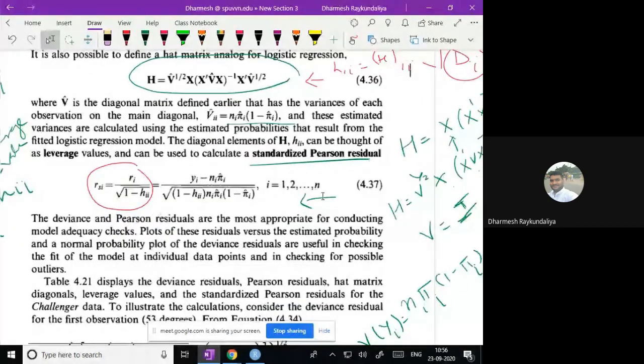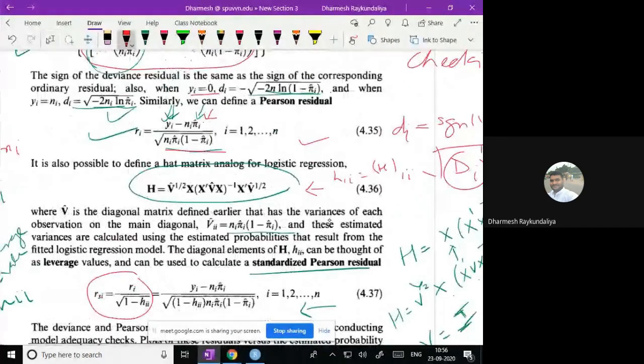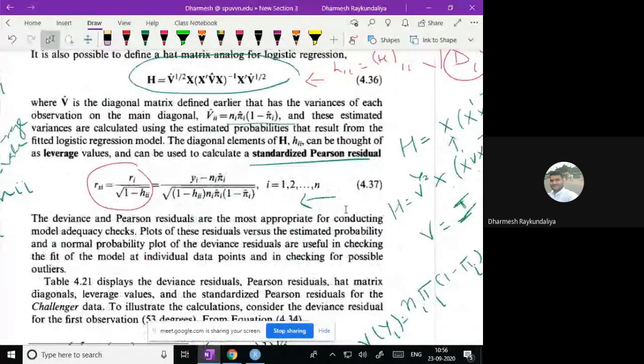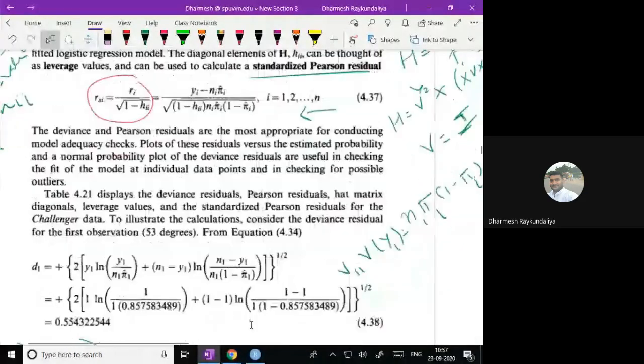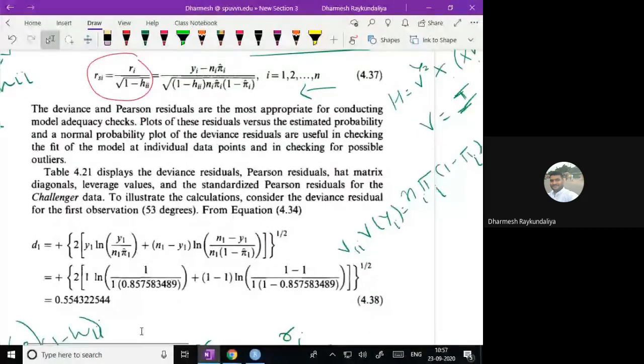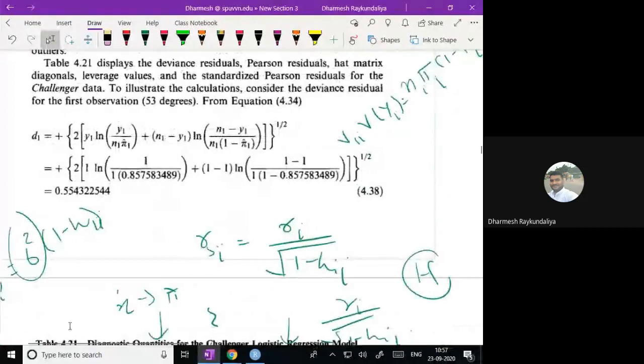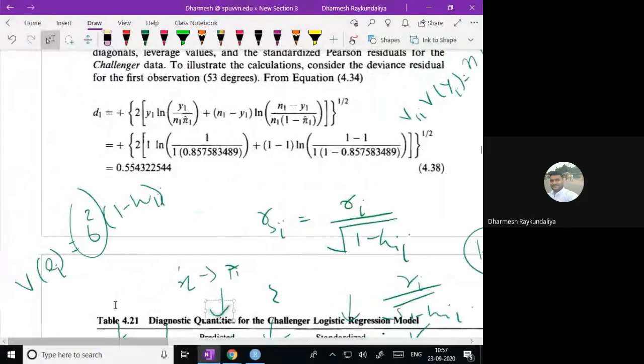So the Pearson residual is given by Ri. Now I wish to find out the standardized Pearson residuals. So how do we find the standardized Pearson residuals? Because I know the variance of the residual. What is the variance of the residual? It is sigma square hii.